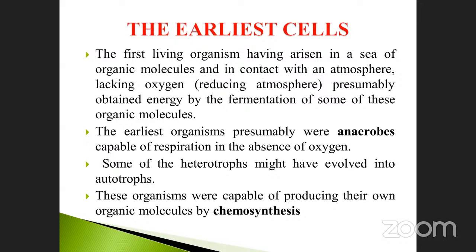Some of the heterotrophs might have evolved into autotrophs. There is no oxygen, but at the same time some heterotrophs are also present because the chemical substances are there. So the heterotrophs might have evolved into autotrophs. Suppose they produce chlorophyll molecules. After the formation of chlorophyll, in the presence of sunlight, they may produce their own food material, which is called autotrophs. So these first took place within the sea in anaerobic conditions.